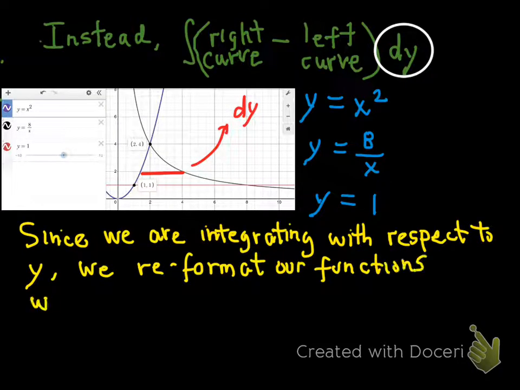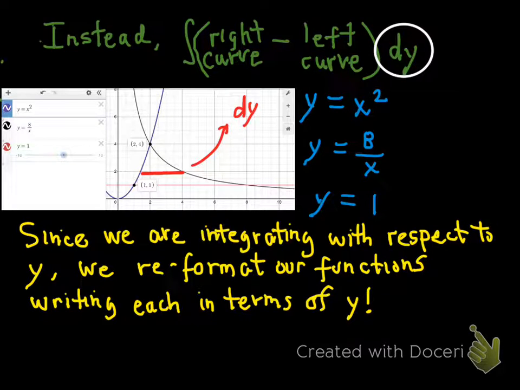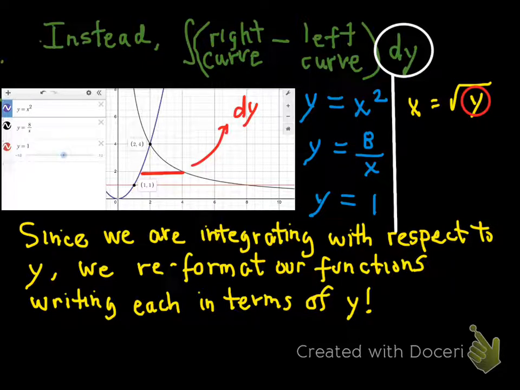We have to reformat our functions. We have to write each one in terms of y. Remember, our integrand is going to be written in terms of y. Right now, our three functions are written in terms of x. So really what we're doing here is isolating the x and solving for the x so that we have written the first function now in terms of y. We took the square root of both sides to isolate the x, and we get x equals root y.